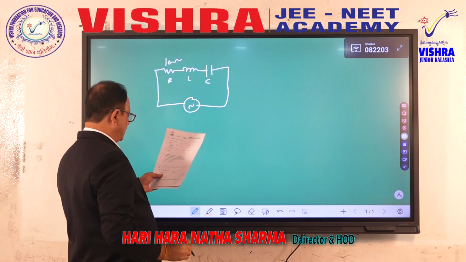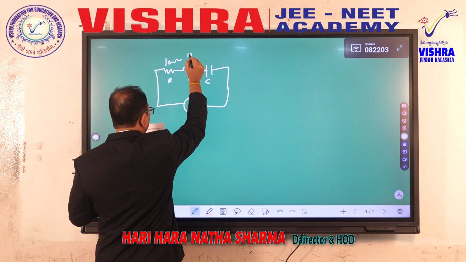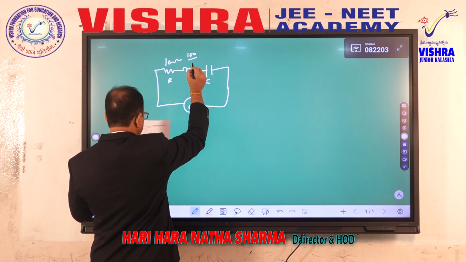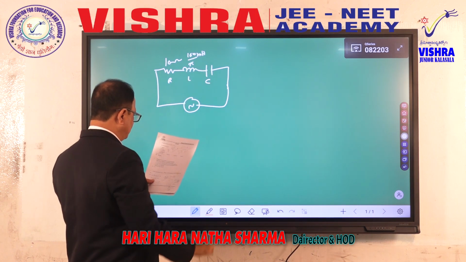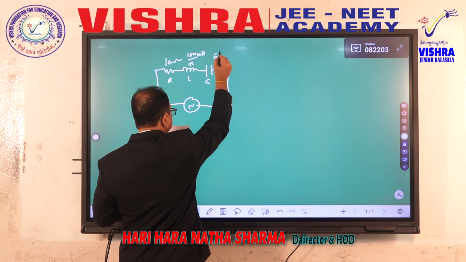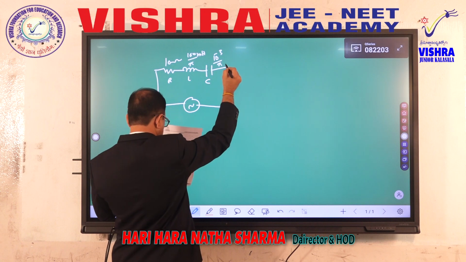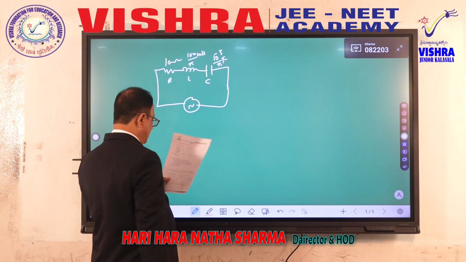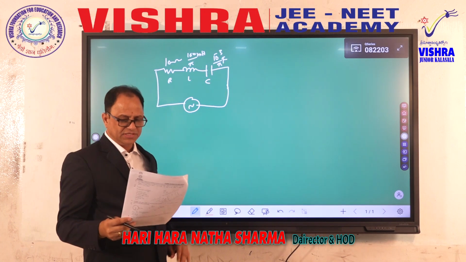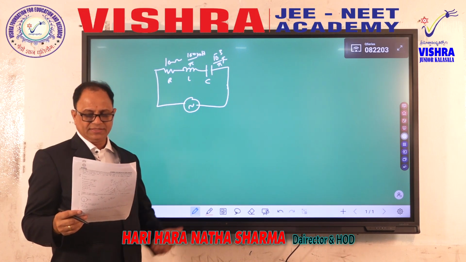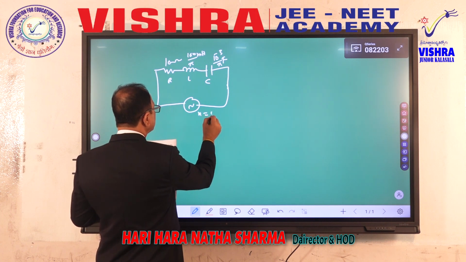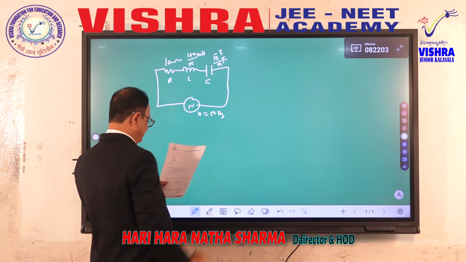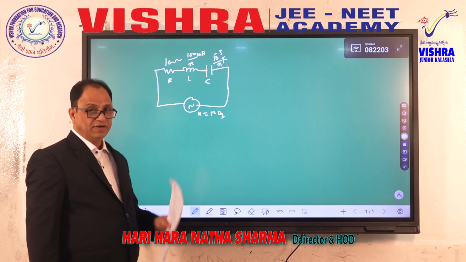Inductor is 100 over pi millihenry, and capacitor value is 10 power minus 3 by pi farad. These numericals are given: capacitance value, inductance value, and resistance value. Frequency is also given, 50 Hz. Now it is asking to find the power factor.